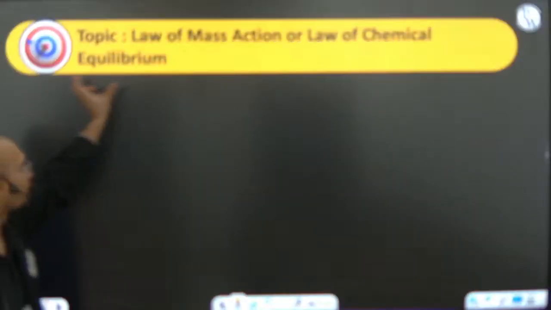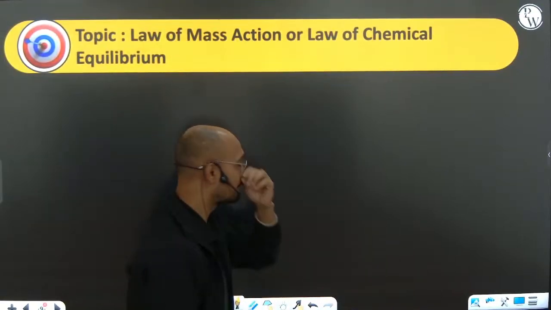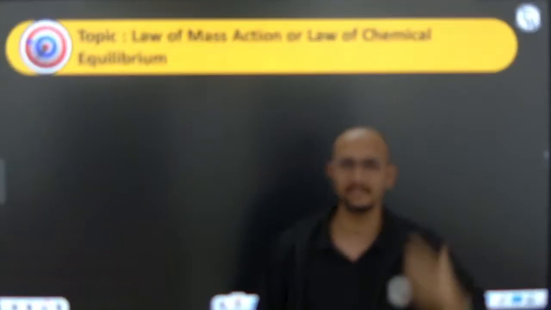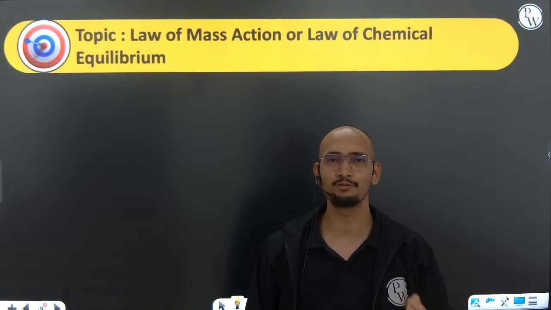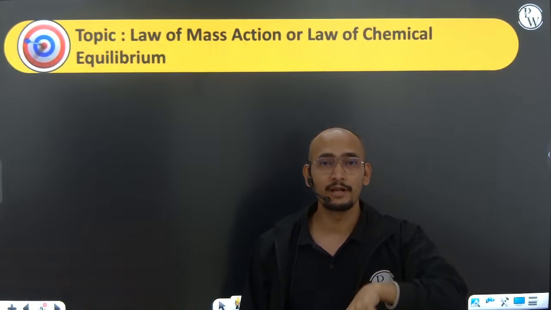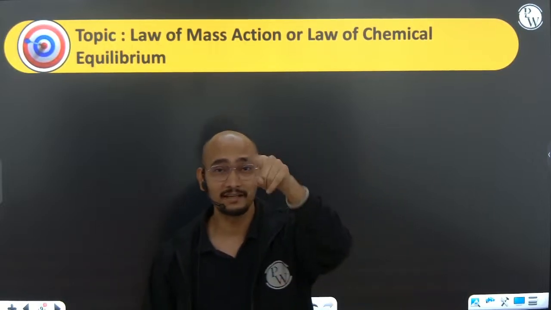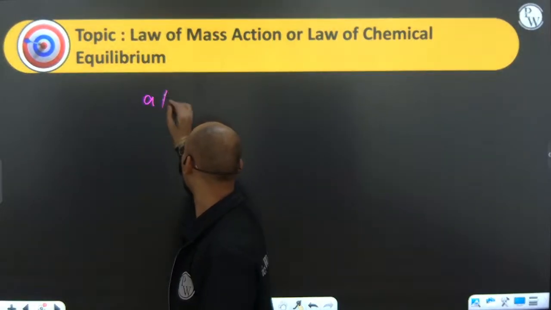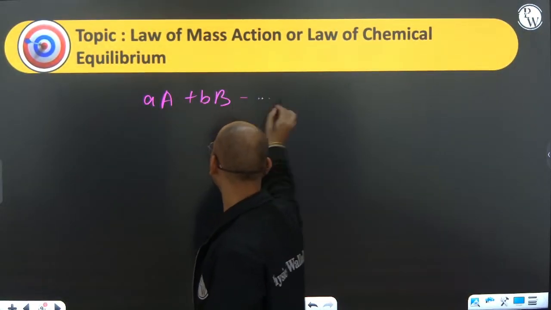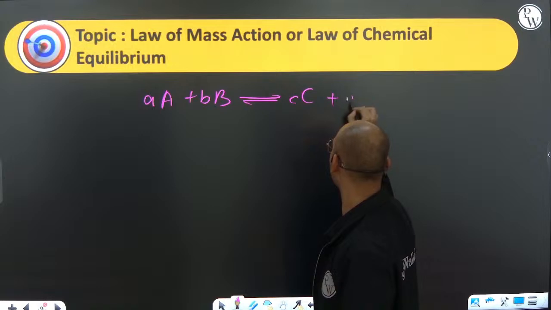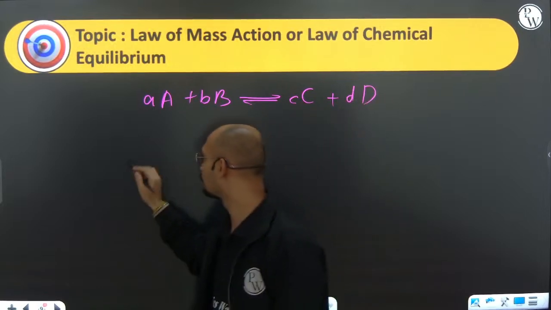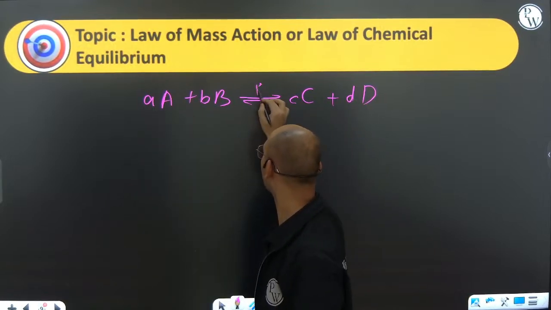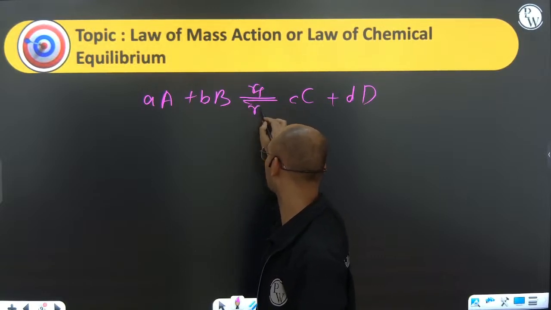Law of mass action, or law of chemical equilibrium. What is this law of mass action? The law of mass action says that the rate of any reaction is directly proportional to the product of the concentration of the reactants, not the products. So let's say there is a reaction, I'm writing it down: A plus B giving C plus D. For this reaction there is a forward direction reaction, RF, and a backward direction reaction, RB.